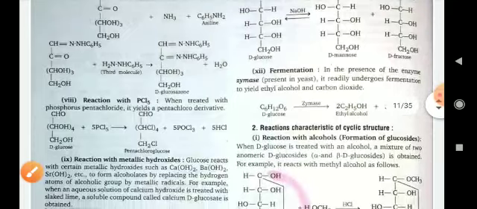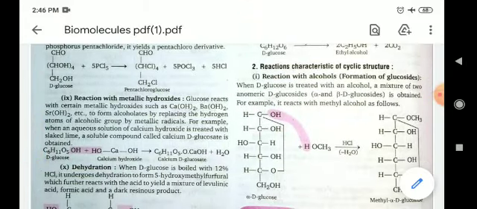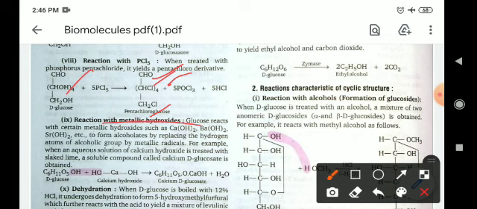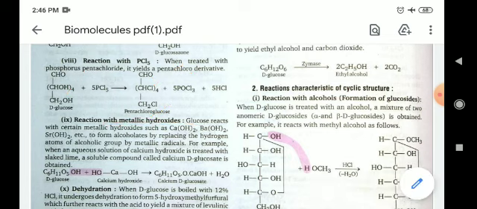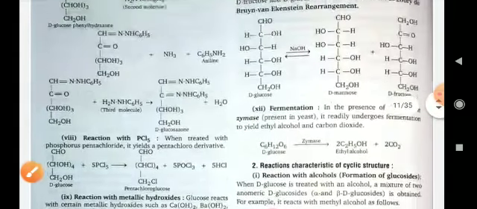Okay. Now reaction with PCl5. PCl5 is the characteristic reaction of the OH group. So these all four OH groups and this fifth group also, the OH groups will be removed, and chlorine groups will come. This is known as pentachloroglucose. Okay. So these are the chemical reactions of glucose.